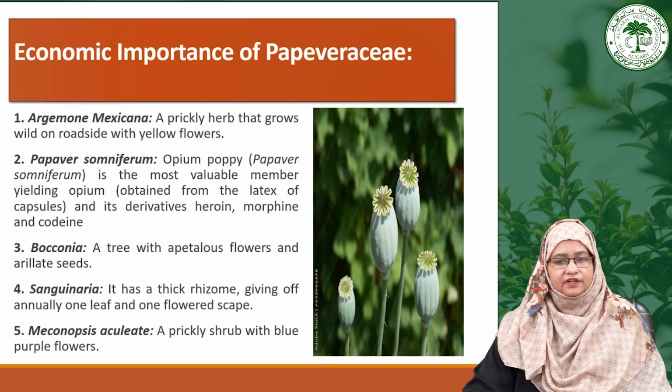Additionally, Bocconia with its unique tree structure and epipetalous flower presents an interesting case of plant adaptation, while Sanguinaria's thick rhizome and singular annual flower highlight its unique growth strategy. Lastly, Meconopsis aculeata with stunning blue flowers adds diversity to the family. These are some examples of this family with their economic importance.